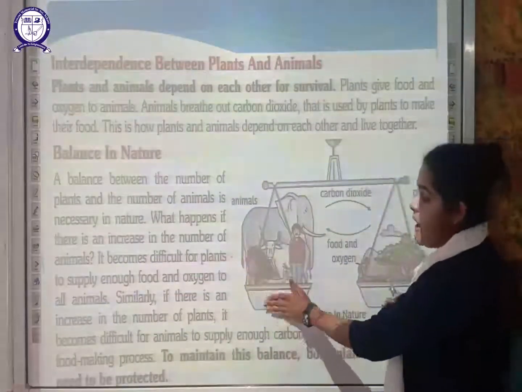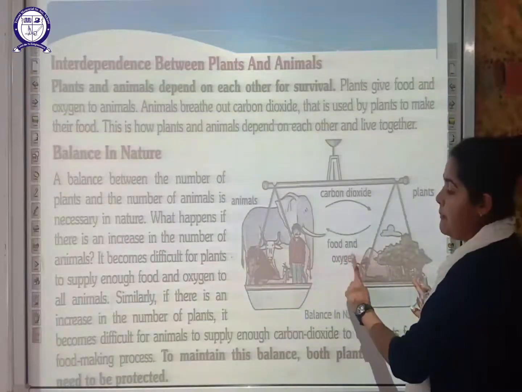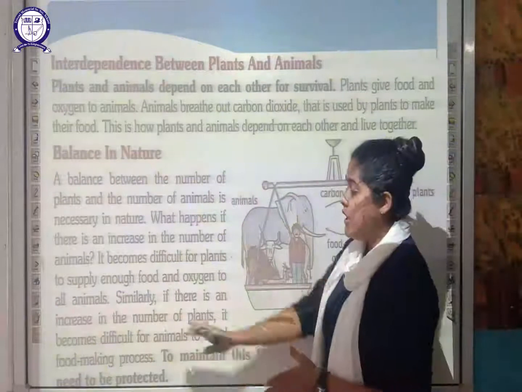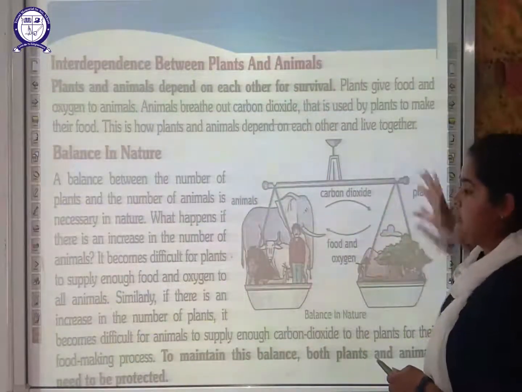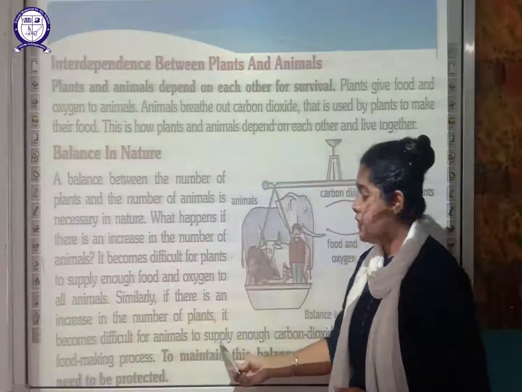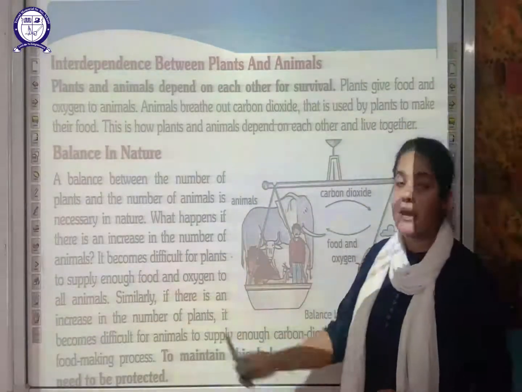So if this part increases, then the plants will have difficulty providing food and oxygen to all the animals. And similarly, if there is an increase in the number of plants, so if this part increases, then it will become difficult for the animals to supply enough carbon dioxide for the plants' food making process.